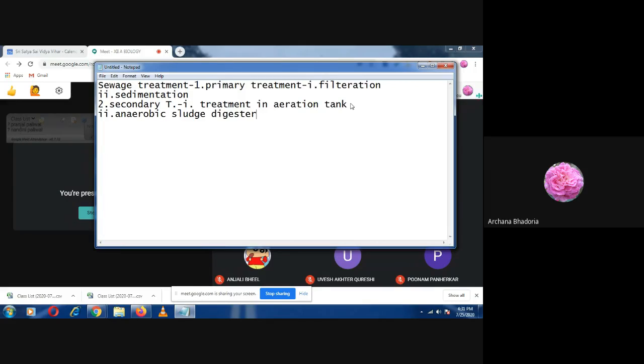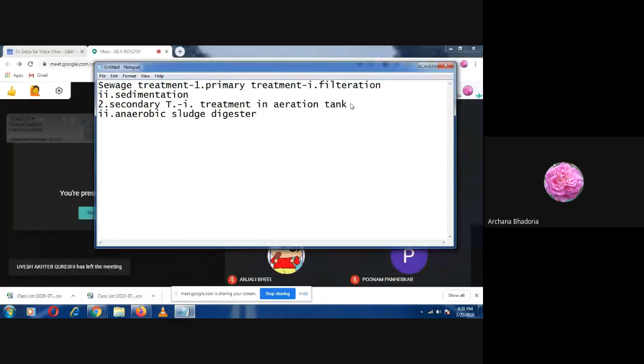You forgot. Understand this well: after the treatment in the aeration tank, the effluent will be passed into the settling tank before it is sent to the sludge digester.